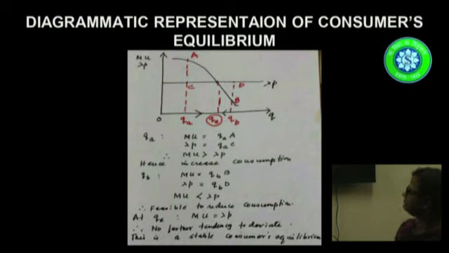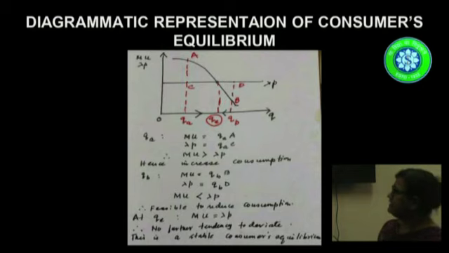At QB, marginal utility is less. It is QBD, and the lambda P is QB up to D. So it is QBD. So here, the utility sacrificed is again greater than utility gained. So in such a case, it would be logical for the consumer to decrease his consumption.